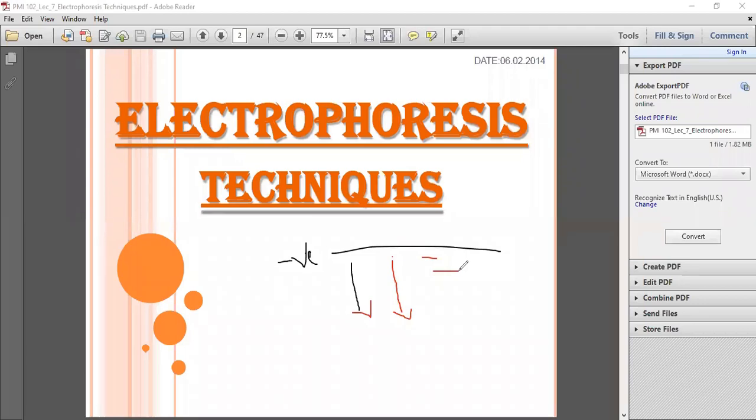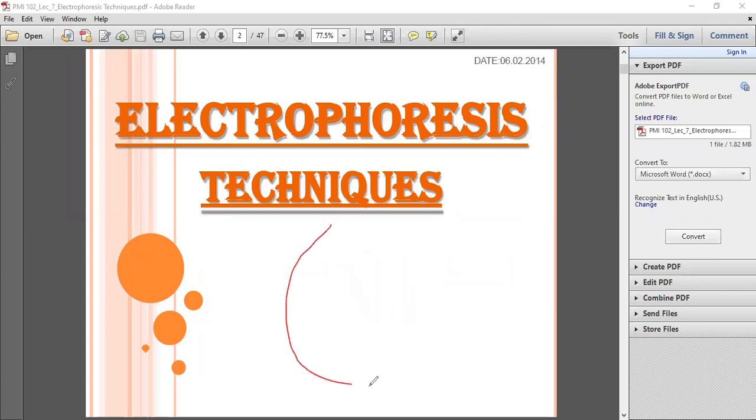Now, again a question is raised: sir, how does the gel look like? Just for our consideration, let us consider this is a gel. Gel is an interconnected structure. It is like a mesh. Here you can see, it is like a mesh.